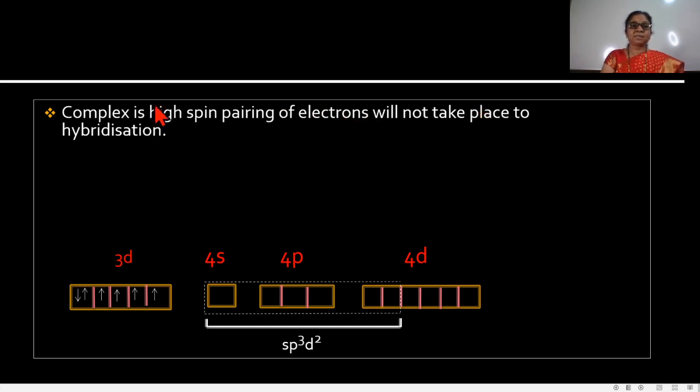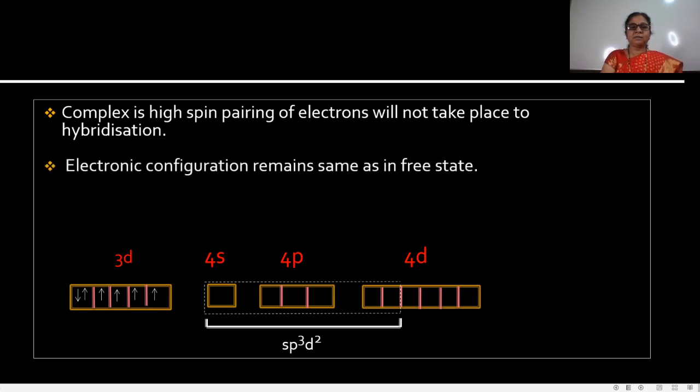And if the complex is low spin, then pairing of electrons takes place. Since this complex is high spin, pairing of electrons does not take place, and therefore the electronic configuration remains the same as in the free state.